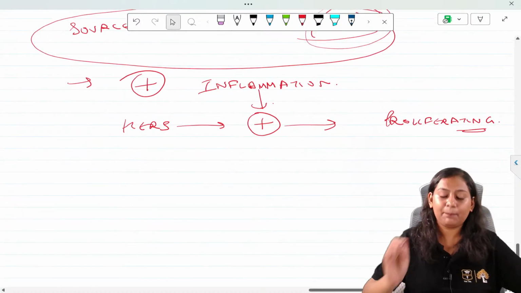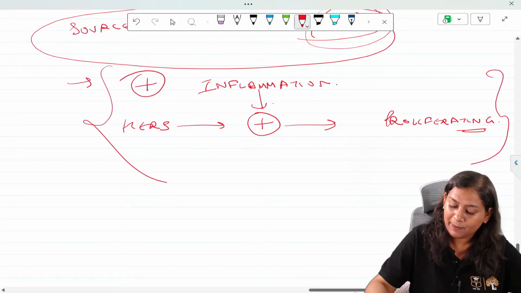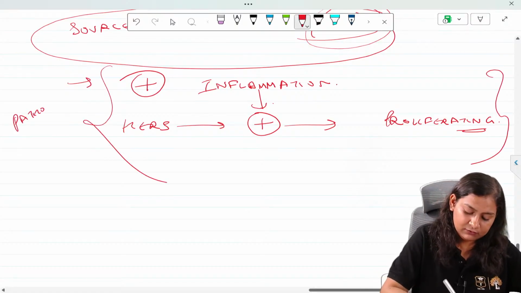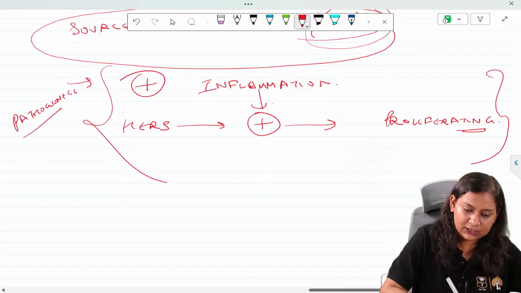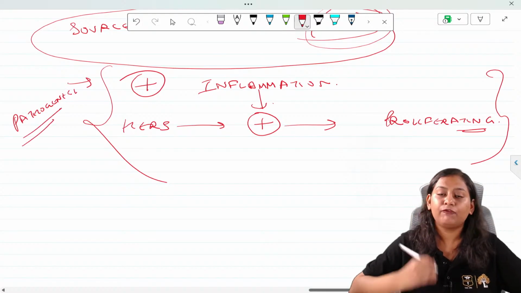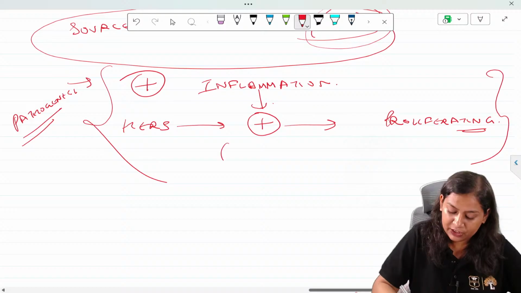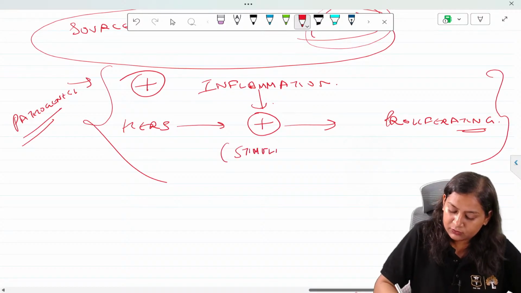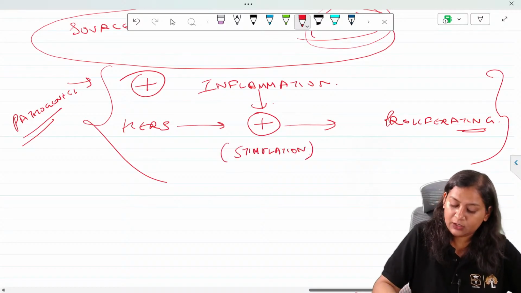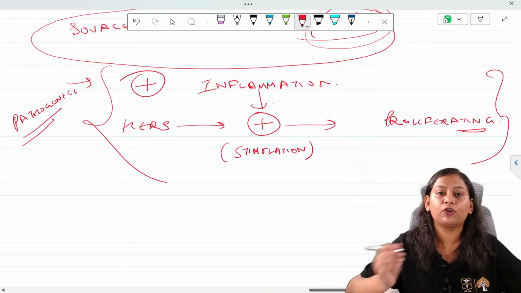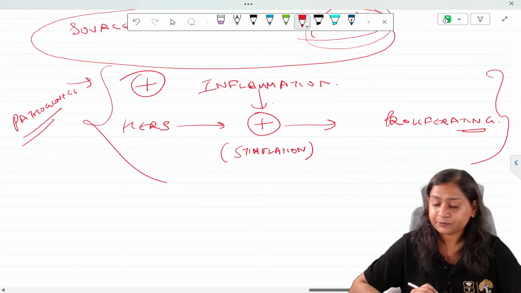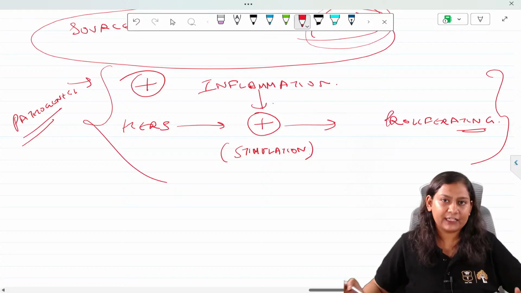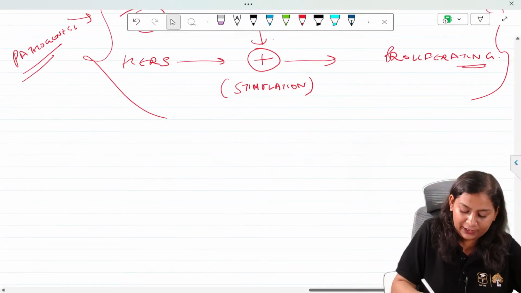Okay, so what is the pathogenesis? Stimulation of HERS followed by proliferation. Stimulation, which is occurring because of inflammation, followed by proliferation. Okay. Now, first of all, this radicular cyst, it is also called as